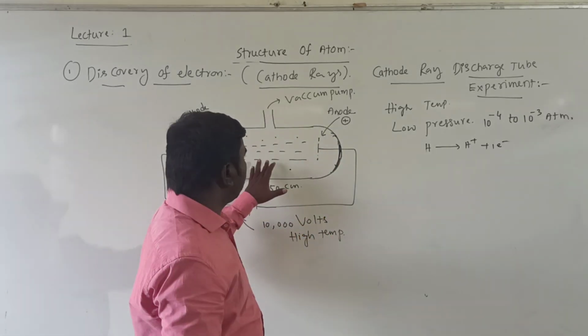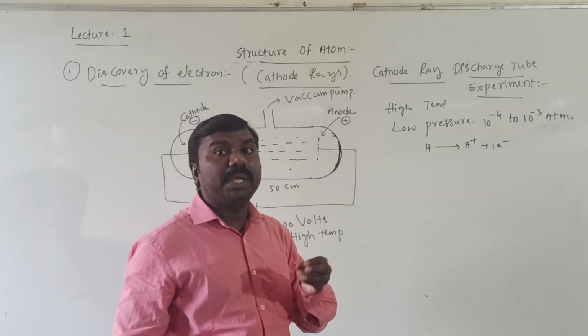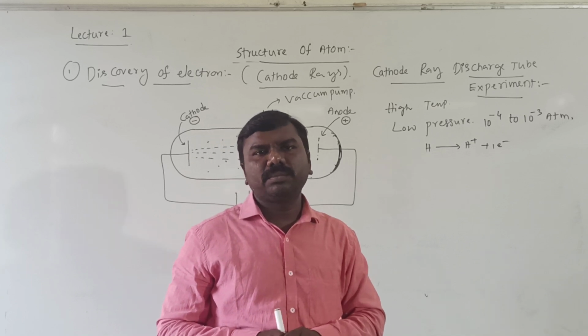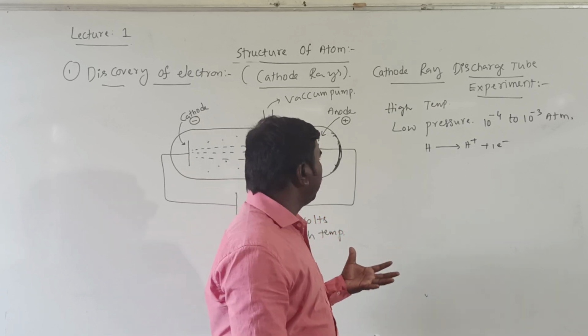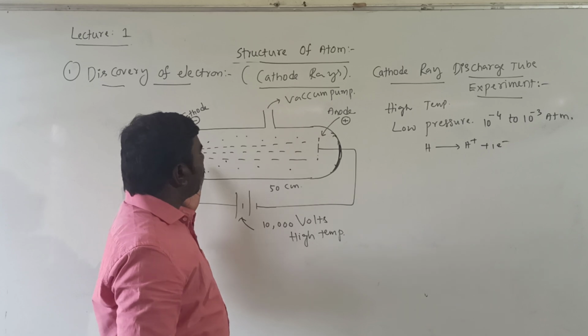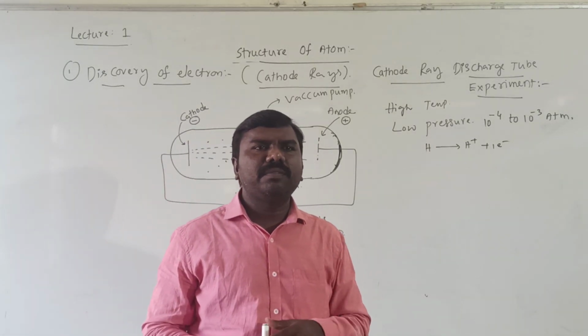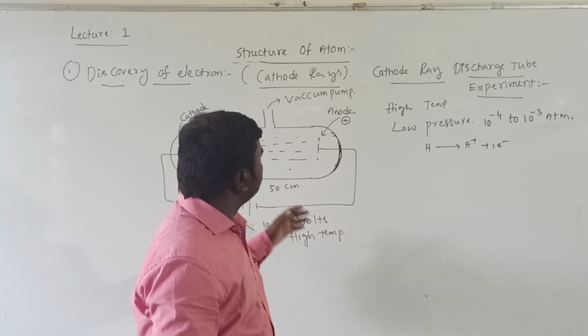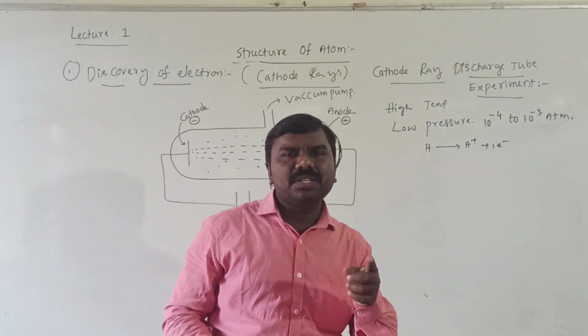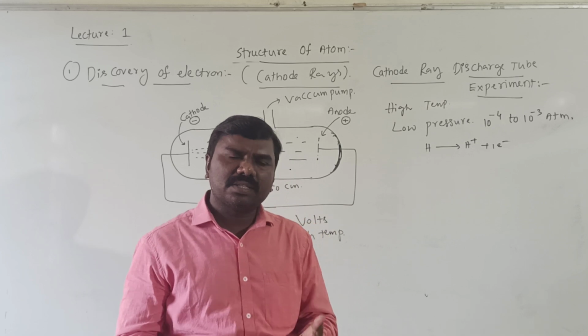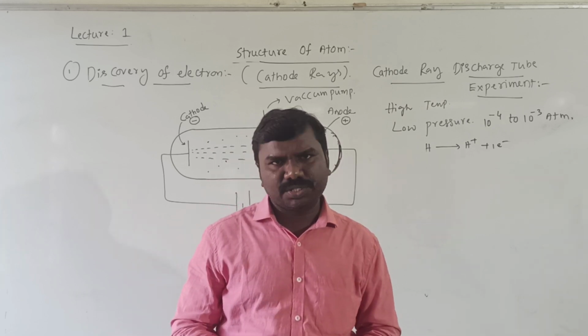So these rays are not visible, but their behavior can be observed. Next point is, in presence of electrical and magnetic fields, they behave as negatively charged particles. That's why they decided that yes, they are negatively charged.